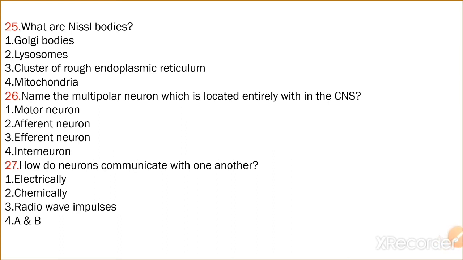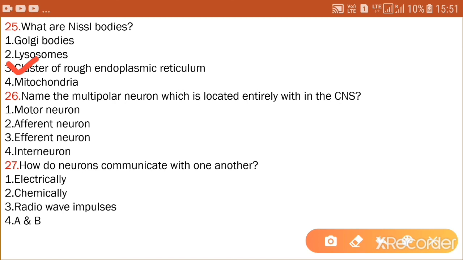Next question: What are Nissl bodies? First option, Golgi bodies. Second option, lysosome. Third option, cluster of rough endoplasmic reticulum. Fourth option, mitochondria. Nissl bodies are found in neurons, and they are clusters of rough endoplasmic reticulum. It is free from ribosome. So option 3 is the correct answer, cluster of rough endoplasmic reticulum.